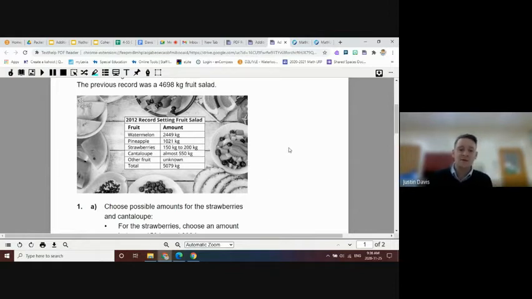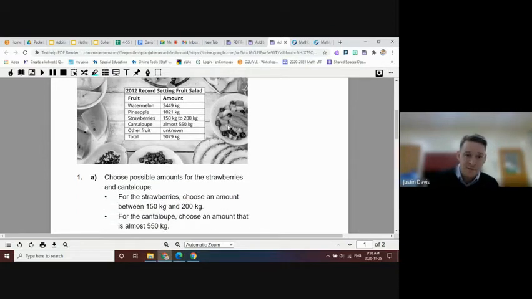So let's read the questions, and maybe we can start to do some of this work together, and we'll see how long our 3 minutes lasts here that we have left in our lesson. Number one says, choose possible amounts for the strawberries and cantaloupe. If you'd like to put a digital hand up, I'm going to lower all the hands, and if you put a hand up now, if you have an idea here.